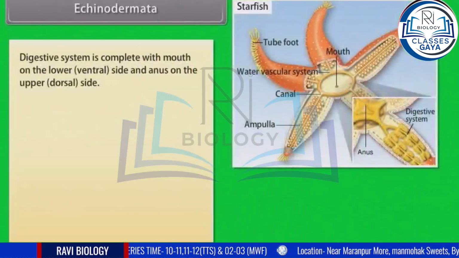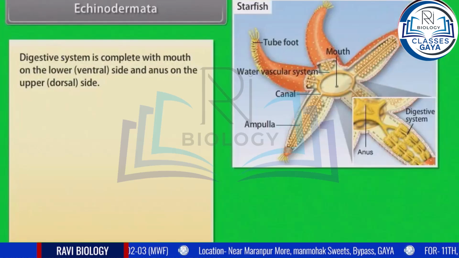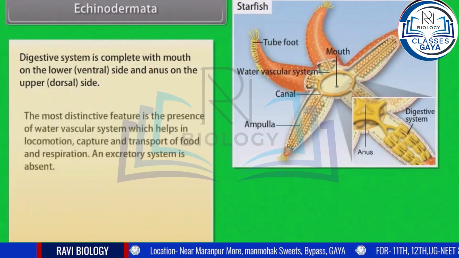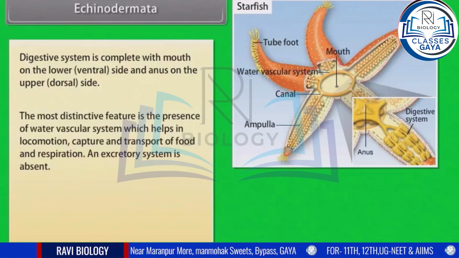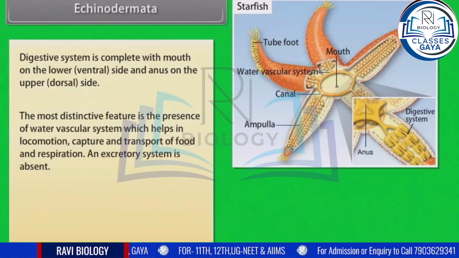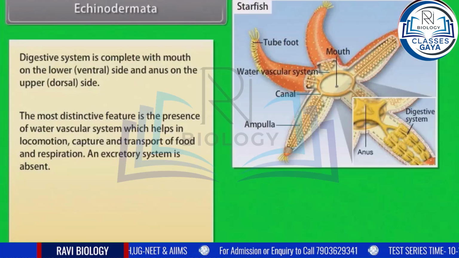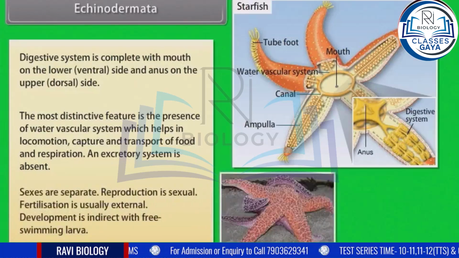Digestive system is complete with mouth on the lower ventral side and anus on the upper dorsal side. The most distinctive feature is the presence of water vascular system, which helps in locomotion, capture and transport of food, and respiration. An excretory system is absent. Sexes are separate.